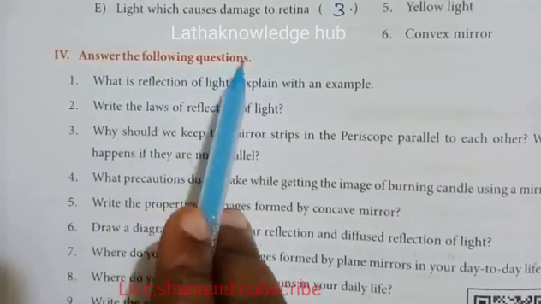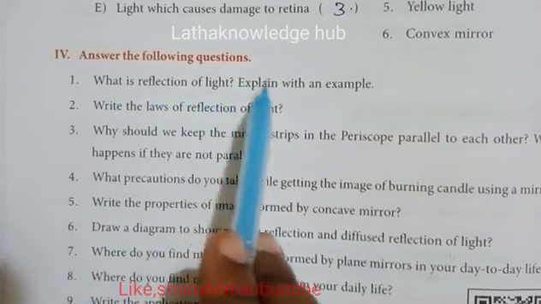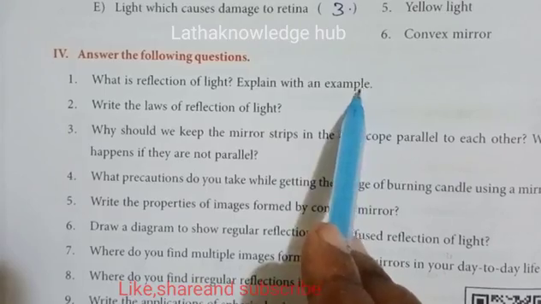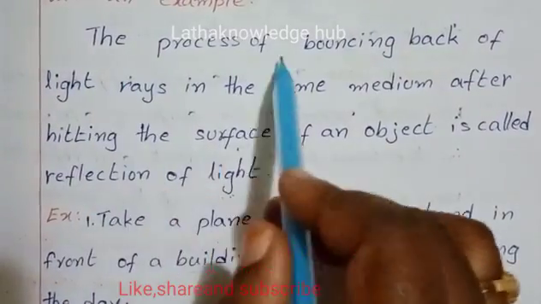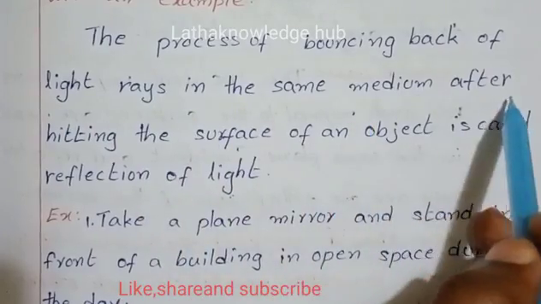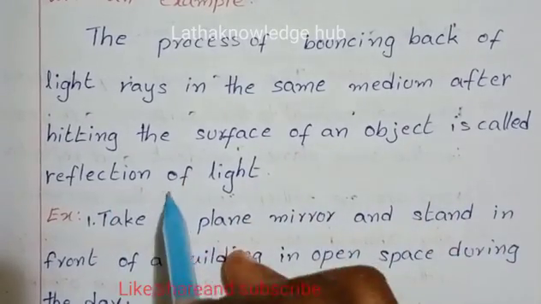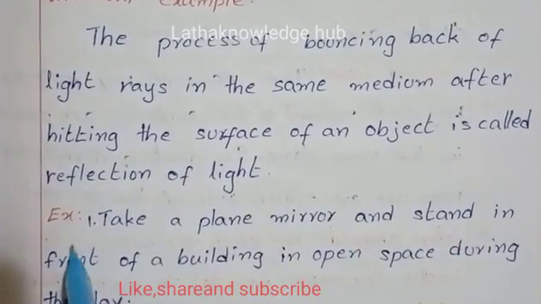Now answer the following questions. First question: What is reflection of light? Explain with an example. The process of bouncing back of light rays in the same medium after hitting the surface of an object is called reflection of light. Example,